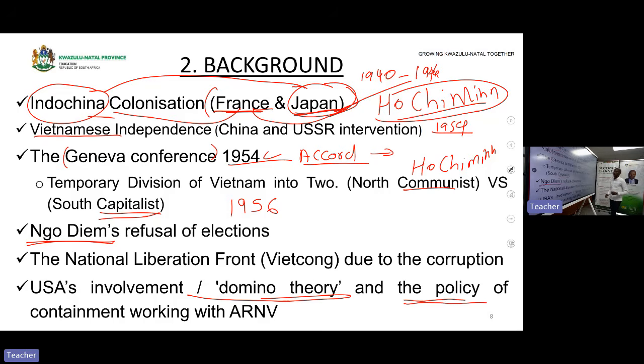Are we clear, class? Now, when the time for the election came, Ngo Dinh Diem, together with USA, refused to go to the elections that would unite Vietnam, which had been temporarily divided. There was fear, not in Vietnam as a whole, but in South Vietnam.